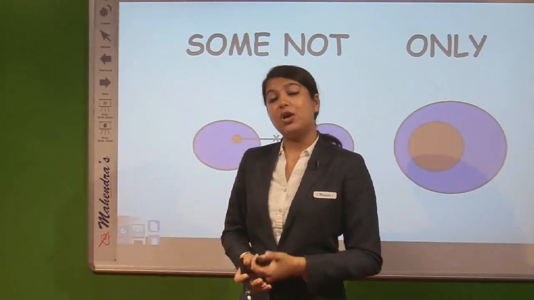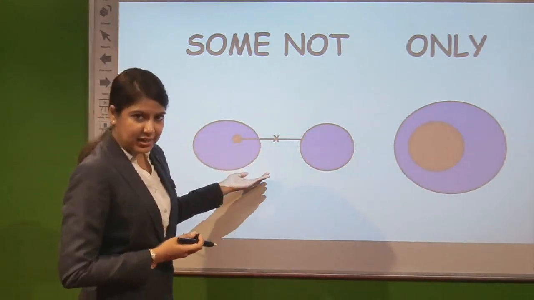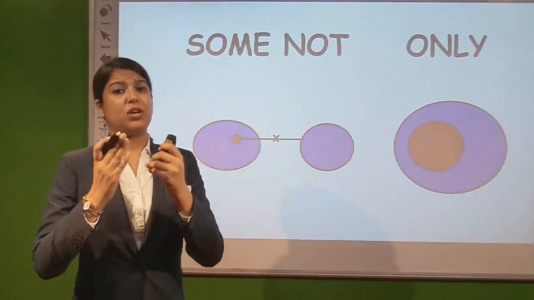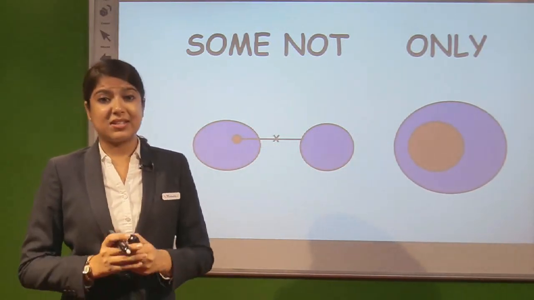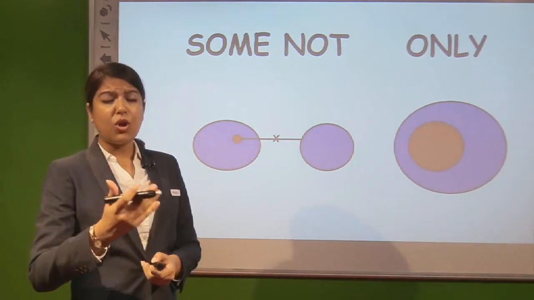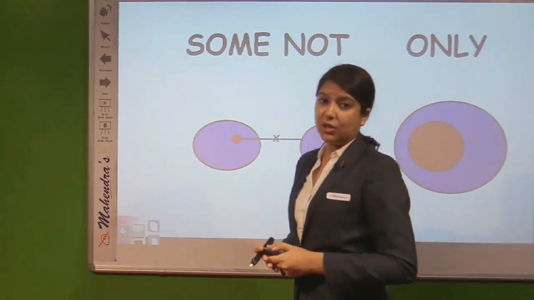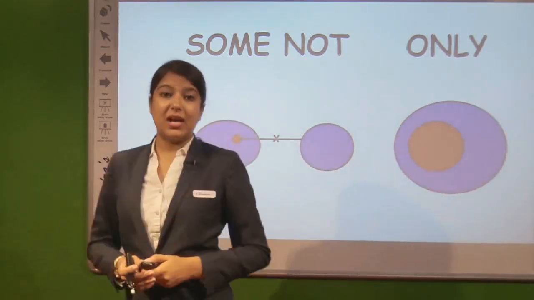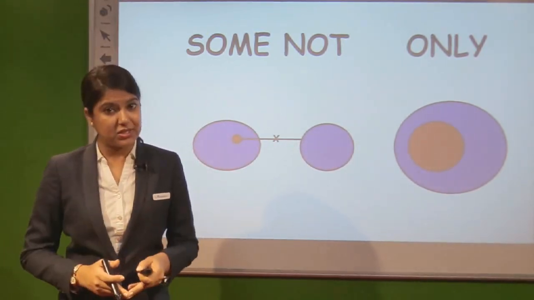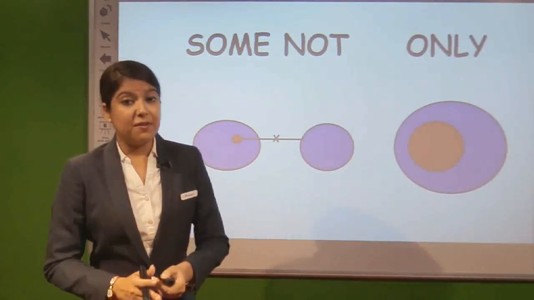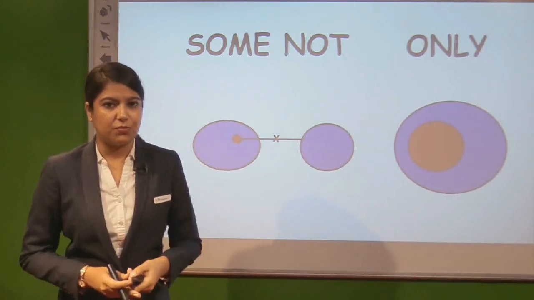So for "some not", if you are very keen to draw a diagram, you can draw it like this. But if you are not willing, or if you are confused in drawing a diagram, don't draw it. Just remember the characters connected with the prefix "some not". Only those conclusions follow which are just the image of the statement. That means if the statement is repeated in the conclusion, it will follow. If it is against the statement or something different from the statement, it does not follow.